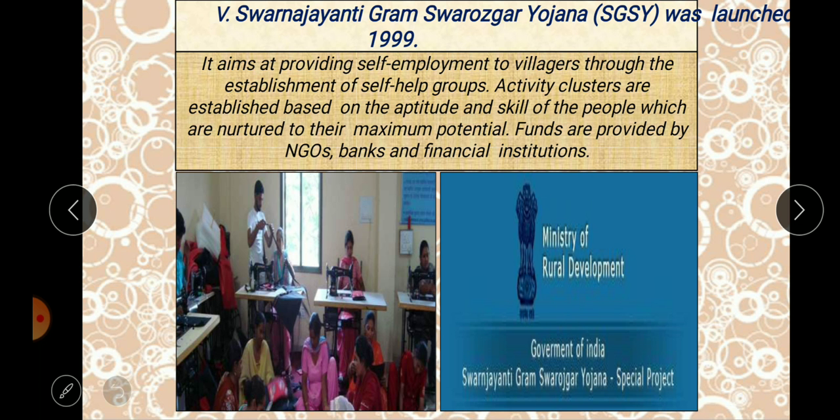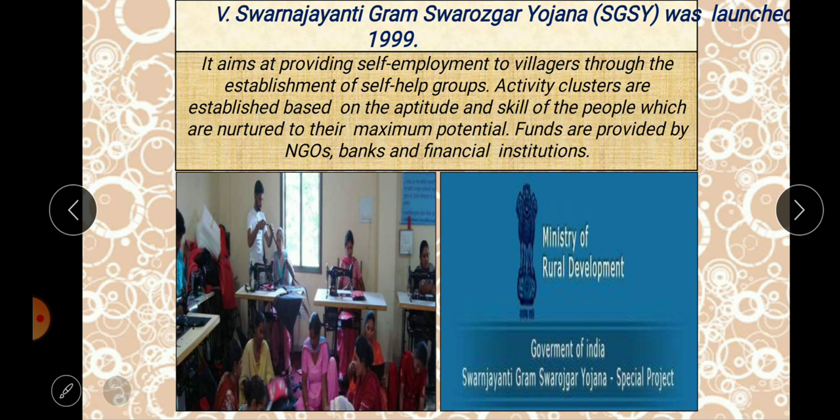craft work like agarbatti industries, candle industries, pickle industries. Like that, a small activity can be started by them. So activities will be clustered in those areas, established based on the aptitude and skill of the people. Okay, and this will nourish their maximum potential. That means it can bring out the potential of those people, and they also will get funds from the